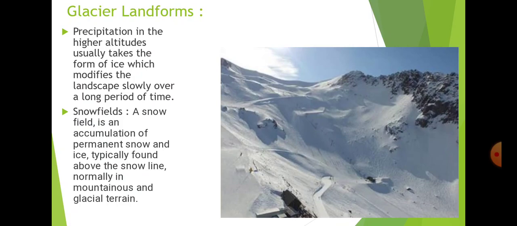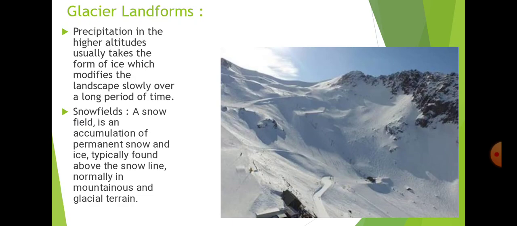The glacier is formed by precipitation, because in higher altitude areas whatever rain is there is in the form of ice. So precipitation at higher altitude usually takes the form of ice, which modifies the landscape slowly over a long period of time.